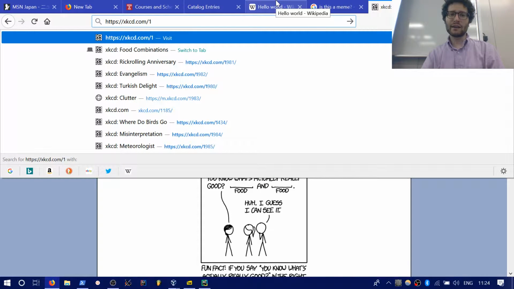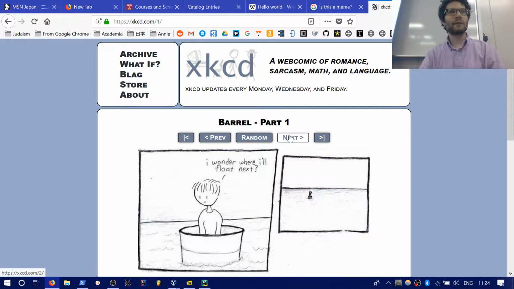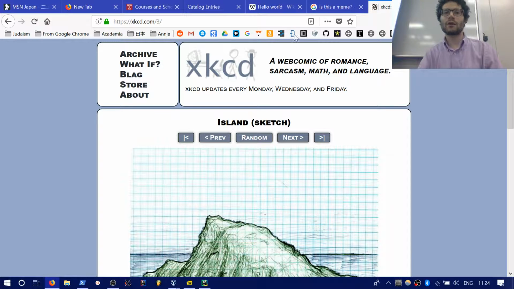So if I go to xkcd.com/1, it'll get me the first comic, right? And then if I go to 2, it will get me the next comic. If I go to 3, it will get me the next comic after that, and so on and so forth, right? So if I wanted to iterate through all of them, I could. Although the way your program is set up is that it looks for what the next button has and then loads that URL.